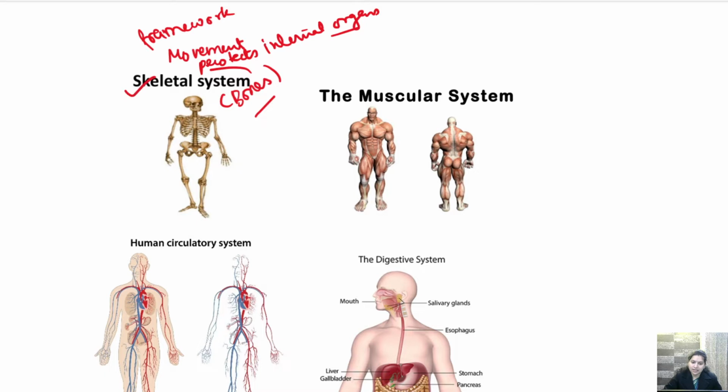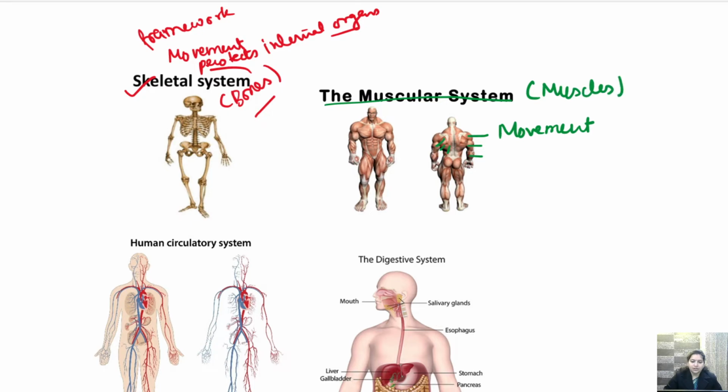This is skeletal system. Then we have muscular system. Muscular system includes muscles. So you can see in the figure there are muscles present. Muscles help in movement. It is a muscular system. It includes muscles.